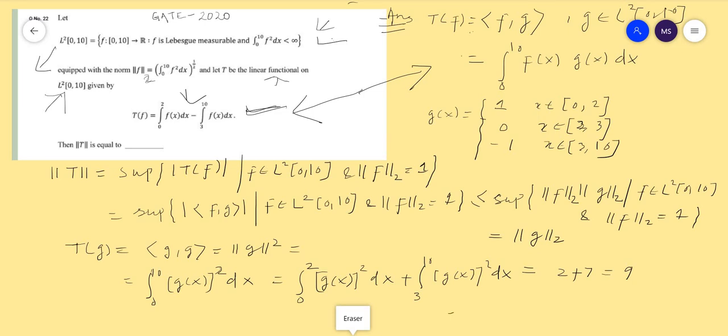So the second norm of g is the square root of 9, which equals 3. The second norm of g equals 3. This is the answer to this question. So you can write that the operator norm is 3.